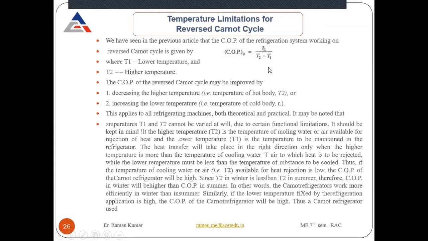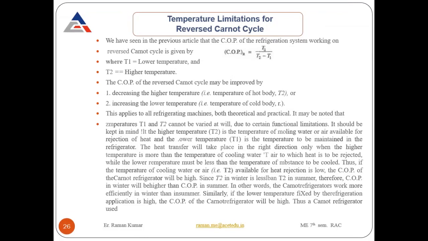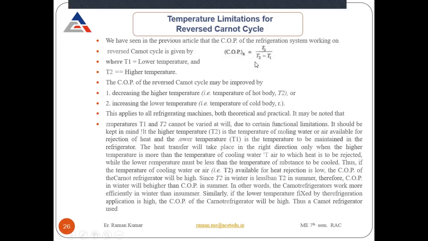So we can increase the COP of your refrigeration system if I reduce the value of T2 and increase the value of T1. T2 means, for example during summer, the temperature of outside air is very, very high. So your refrigerant is not capable of removing more heat to the surrounding. Okay. But during winter, the outside temperature is very, very less as compared to your refrigerant, so it will remove more heat during winter.